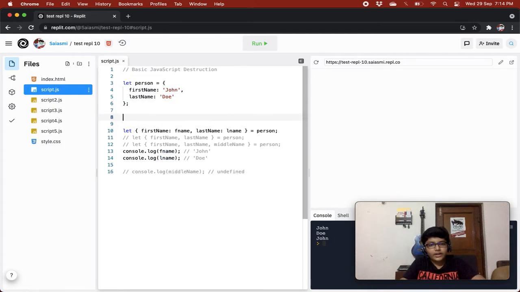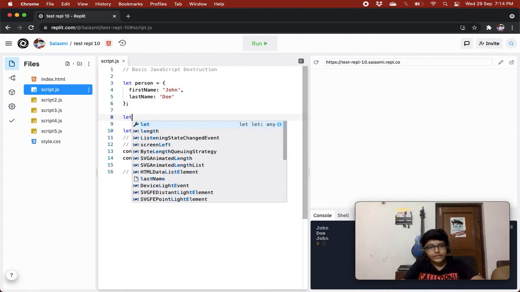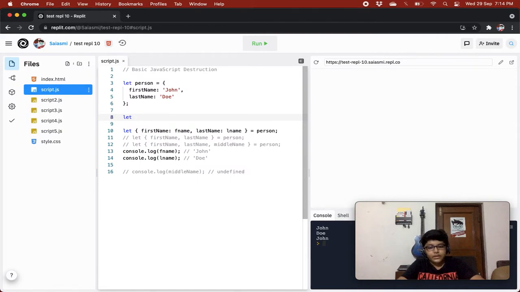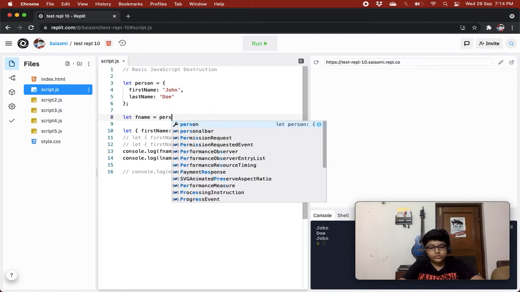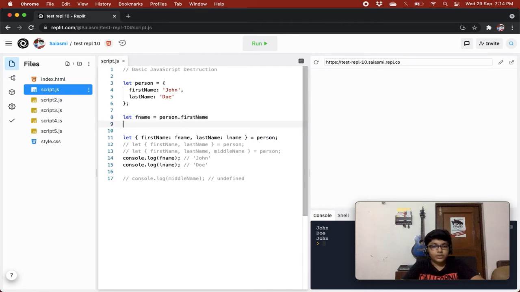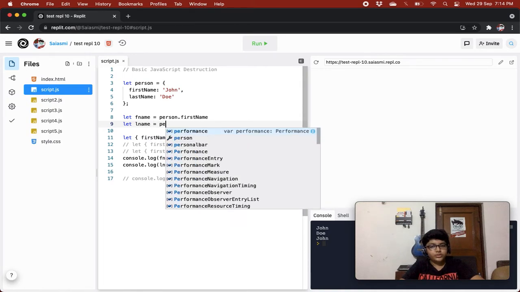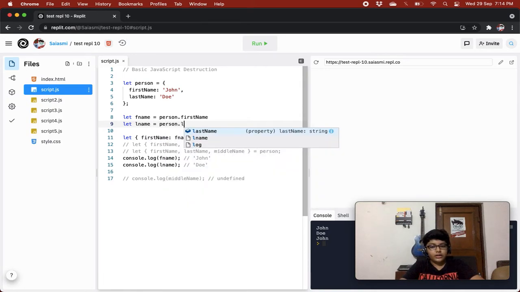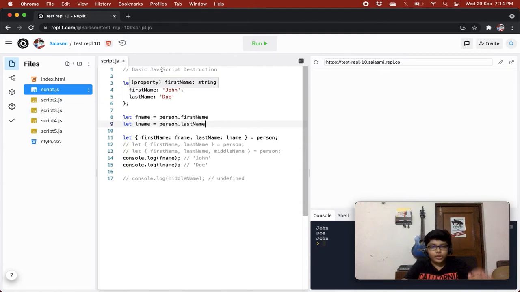So you can write the same thing like this: let fName equals person.firstName, and let lName equals person.lastName. It is equal to this.